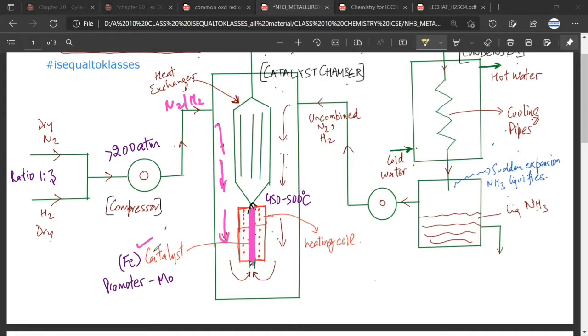But for the time being, you can just say that this is the bed of catalyst through which the mixture of nitrogen and hydrogen is passed. There is a heating coil, so catalytic heating is taking place in this chamber. These are heat exchangers.